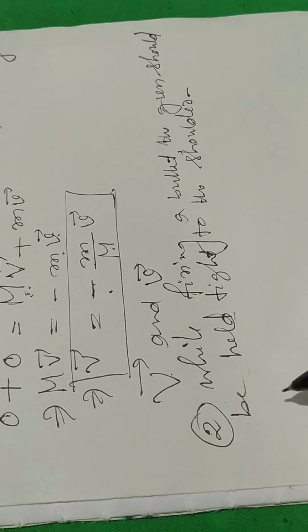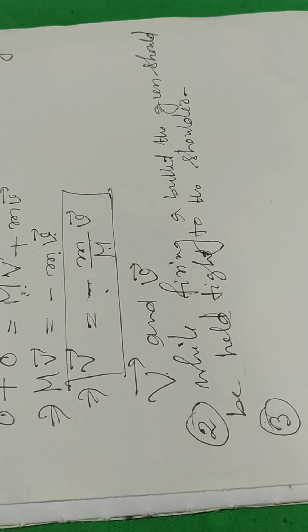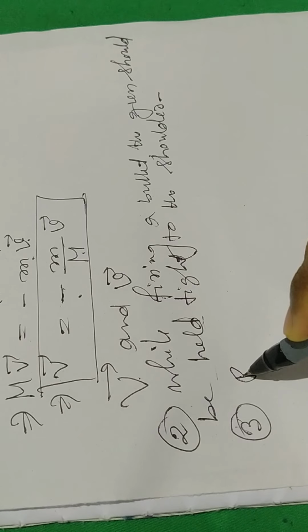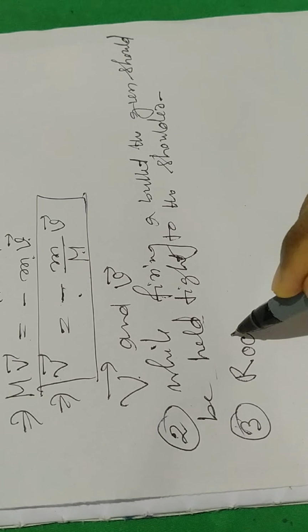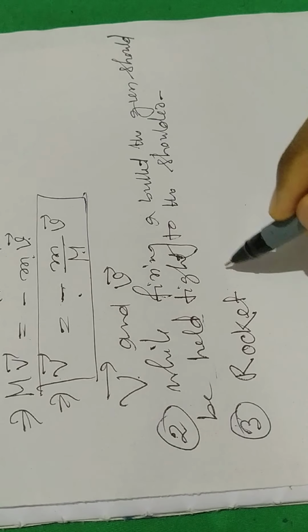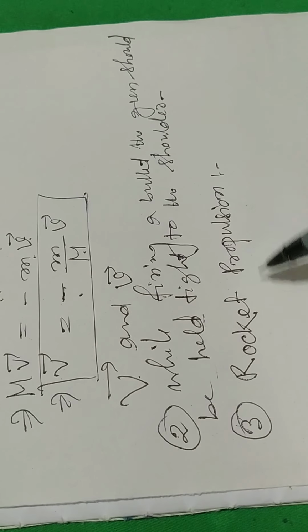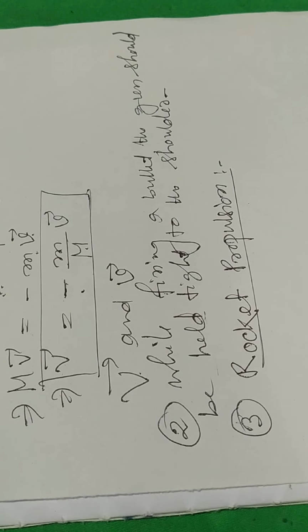This is an application of conservation of momentum. Another one: rocket propulsion. Rocket propulsion is strictly based on the principle of conservation of linear momentum.